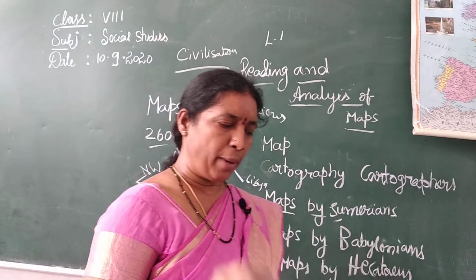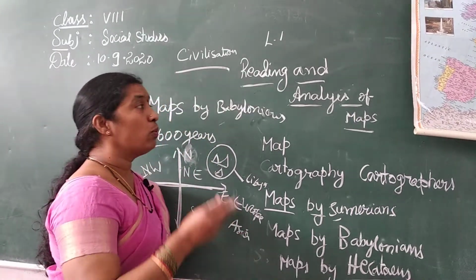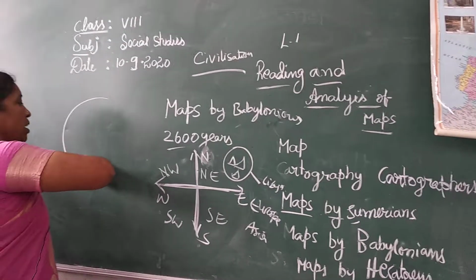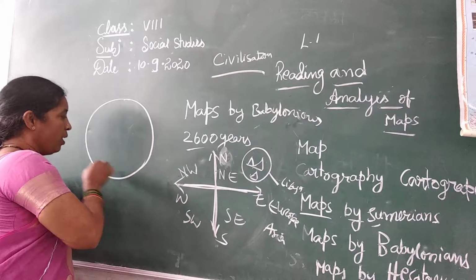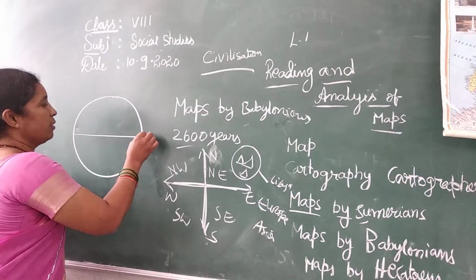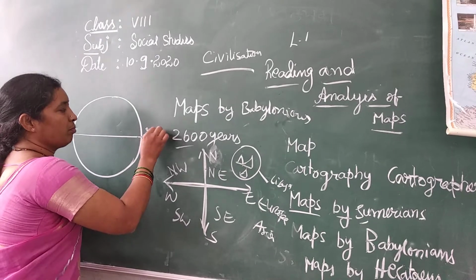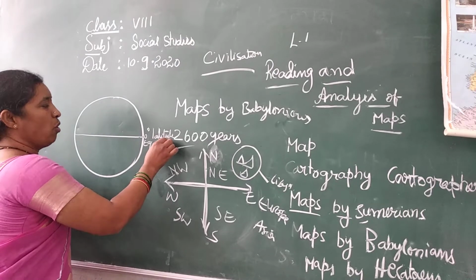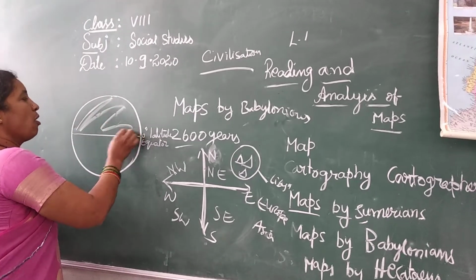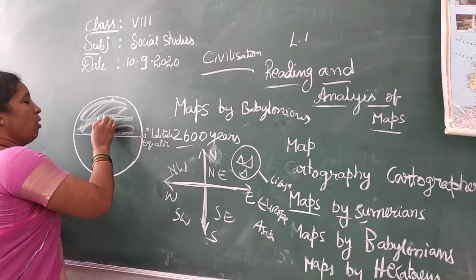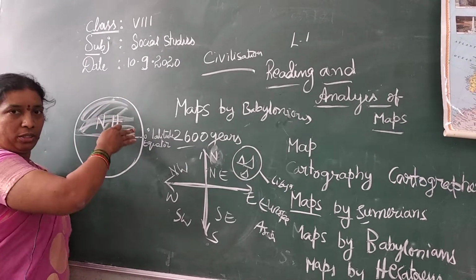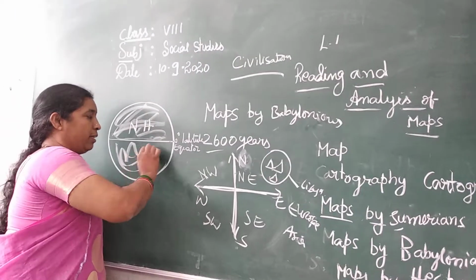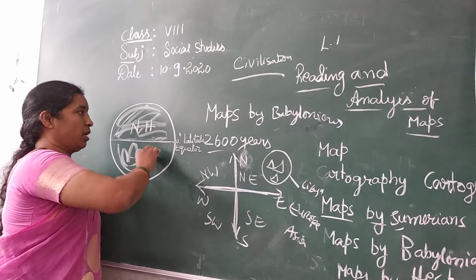The Greeks tried to make maps accurately through the use of latitudes and longitudes. One more interesting thing here: this is the Earth, isn't it? This is 0 degree latitude, the equator, you all know that. This upper part is called the Northern Hemisphere. Northern is the north side, hemisphere is half part. Then this is the Southern Hemisphere.